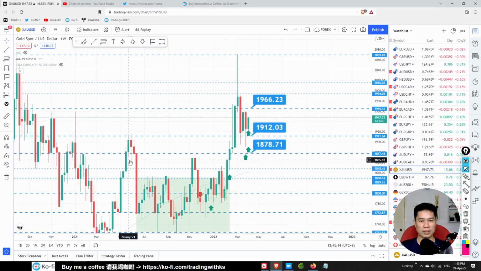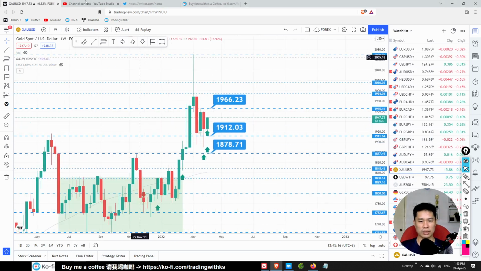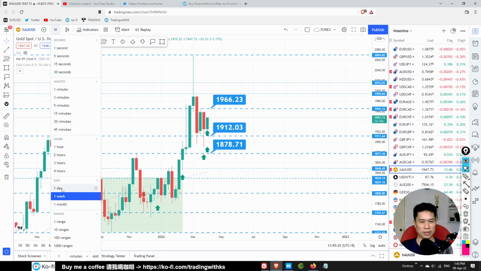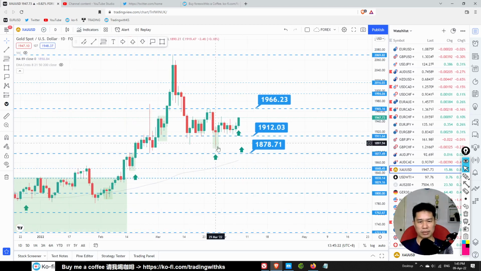Gold finally went up. We got a tail bar over here, so it looks slightly bullish, but still quite neutral to me. We executed a buy trade over here, so the price slowly goes up and continues to hold towards this 1966 target.